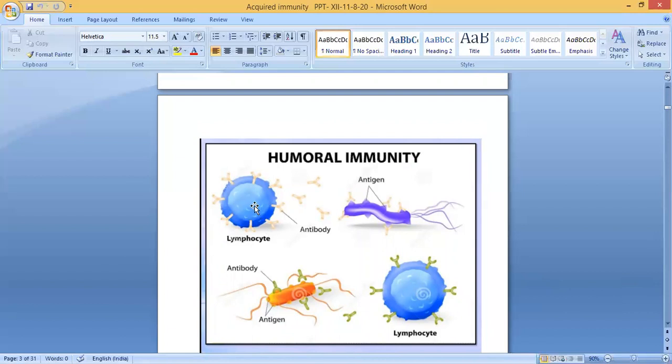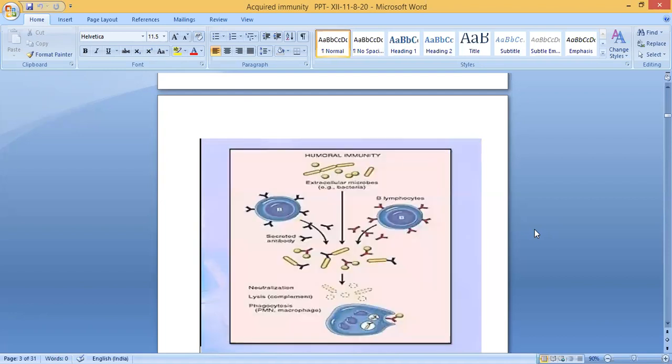Next, here you can see the humoral immunity. This is the lymphocytes or WBC. You can see that it contains B cells and T cells. B cells can produce antibodies, and T cells help the B cells to produce antibodies. You can see here the Y shapes. These are the antibodies. They are coming out and they kill the antigen. This is the virus or bacteria. Same thing you can see here. This is the lymphocyte. It gives out antibodies, the Y shapes. These are the antibodies that will go and kill the antigen, which is present in the bloodstream. It is happening in the bloodstream. These antibodies are present in the blood, so they are known as humoral immunity. This is the same humoral immunity process I described.